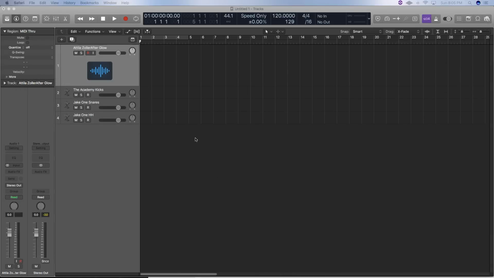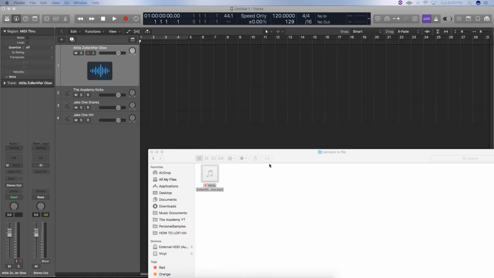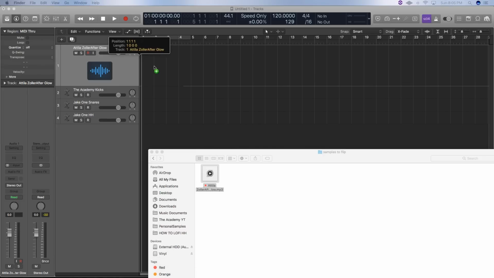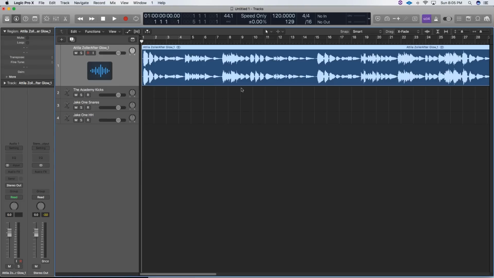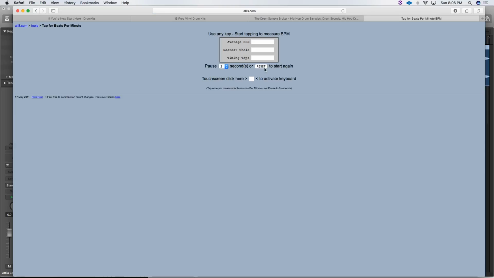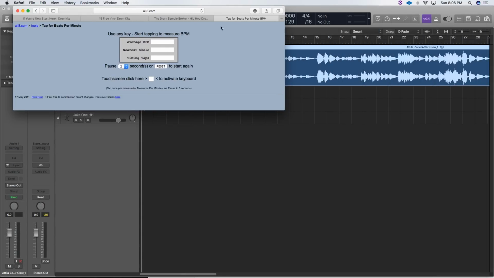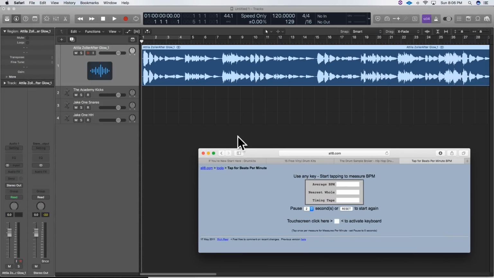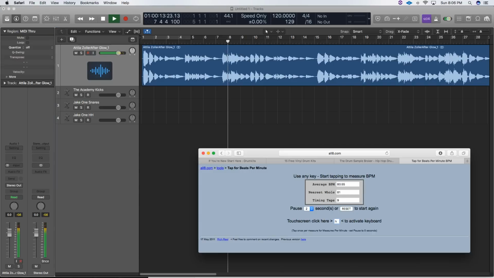Once you have your drums and your instrumental, it's time to start working in your session. What I'm going to go ahead and do is drag my sample into my session just like that, and I need to figure out the BPM. Now to find the BPM, all I'm going to do is type in tap tempo on Google and click the very first thing that pops up. All you have to do is play your instrumental and then tap in this little box accordingly to the song.